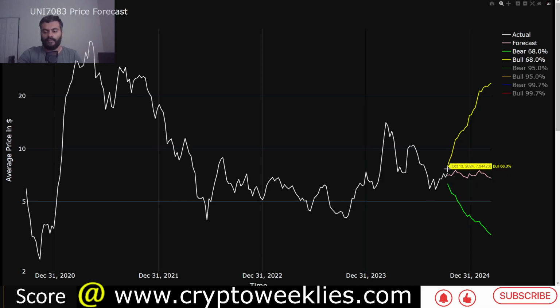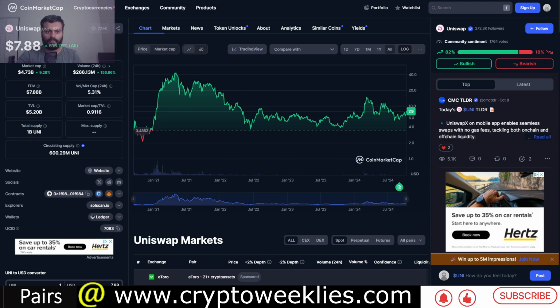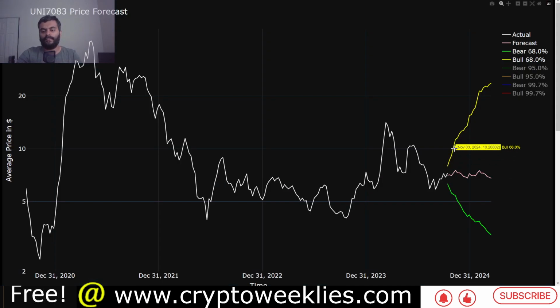That means we are in a bull case scenario, which is color coded by this yellow line. For this week, the average price is at around $7.94. Price is close to this level. As we proceed to the end of the year, the price action forecast is between $8 and $16.57, and towards the middle of March of 2025, the price forecasted is around $23 at a bull case ceiling. So the price essentially could be between $8 and $23.